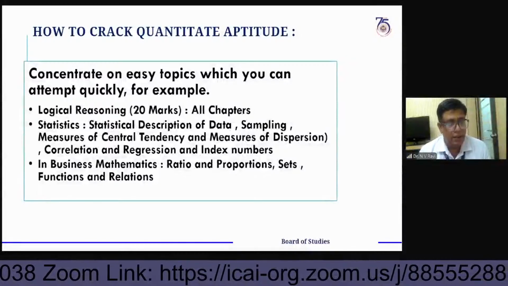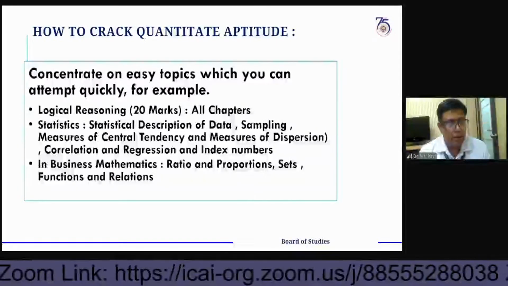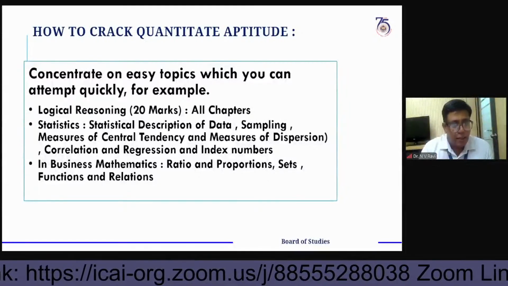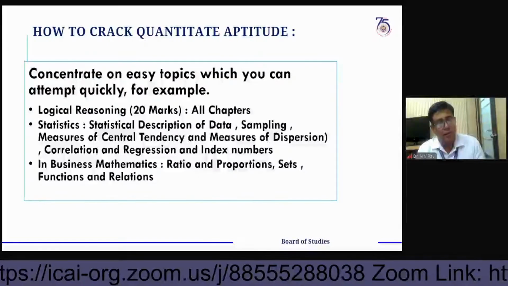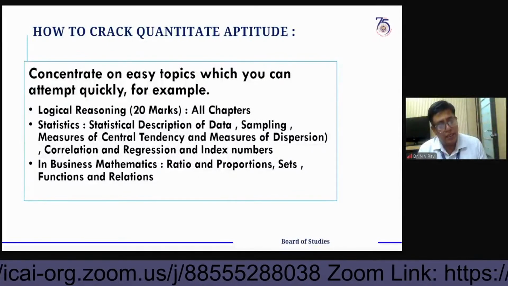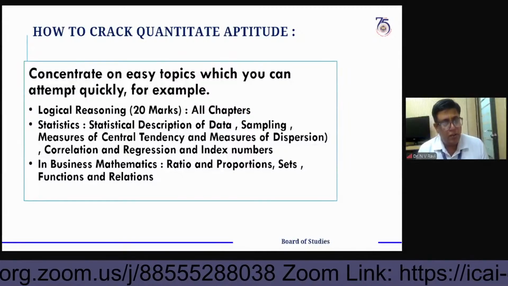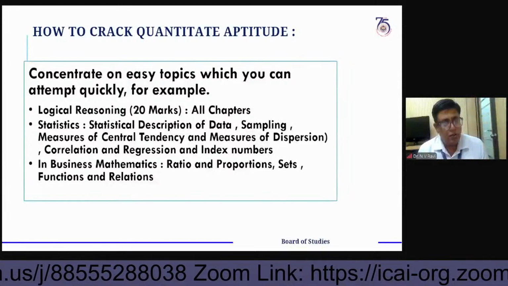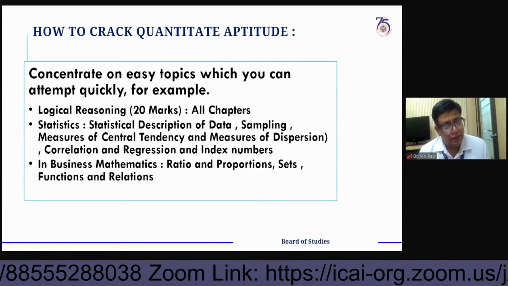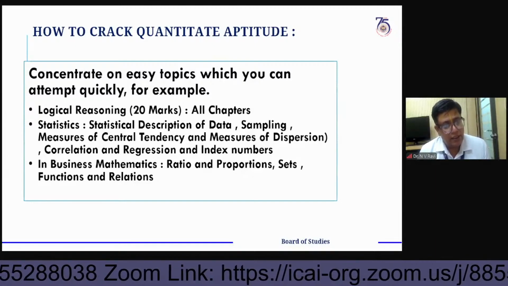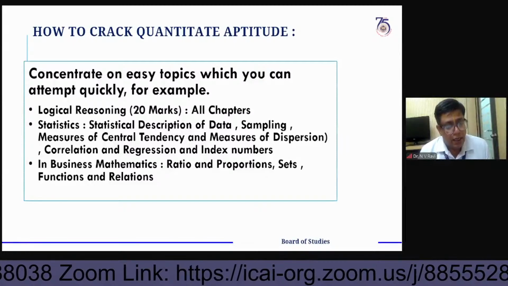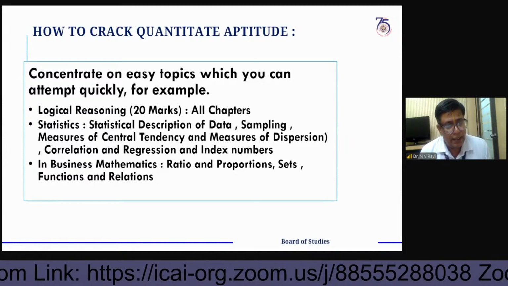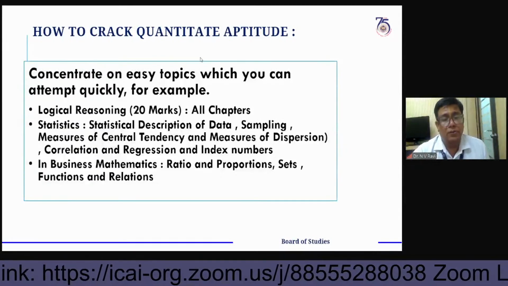From these, you have to find out which side a person is facing. Questions may involve directions in between, like south-east, north-west, and so on.